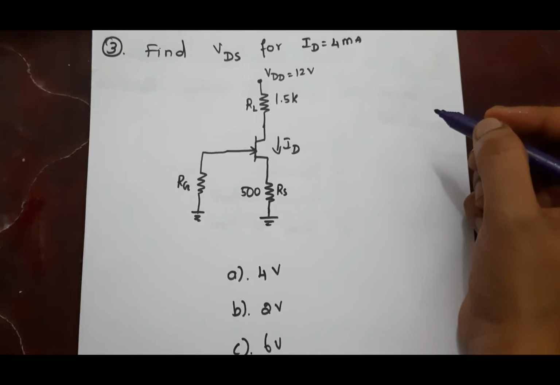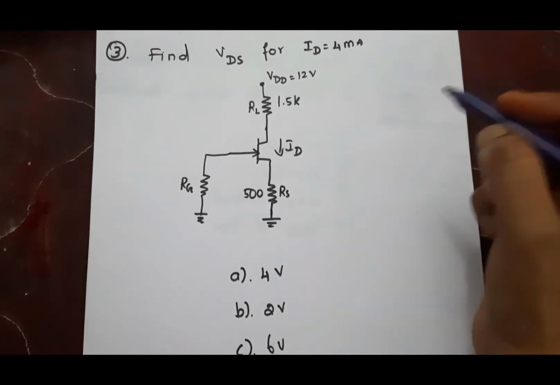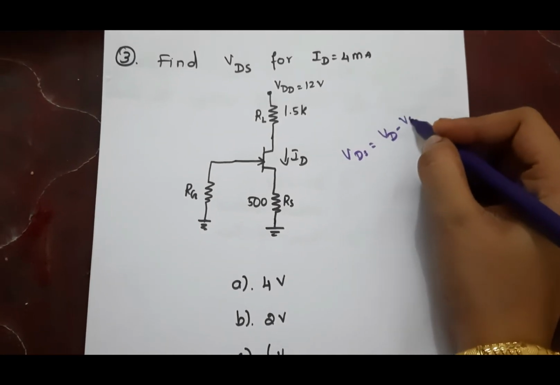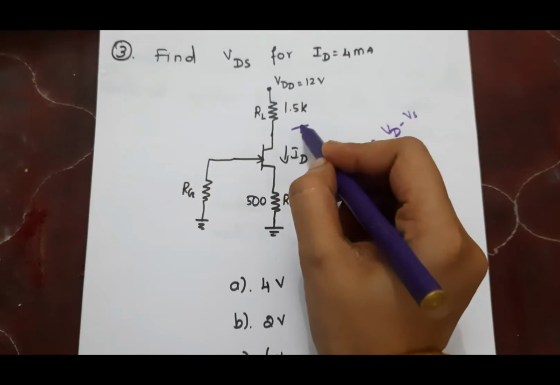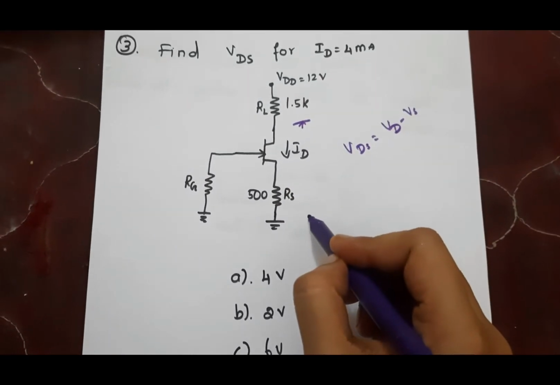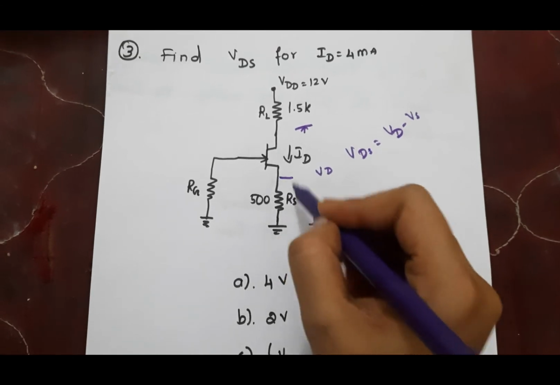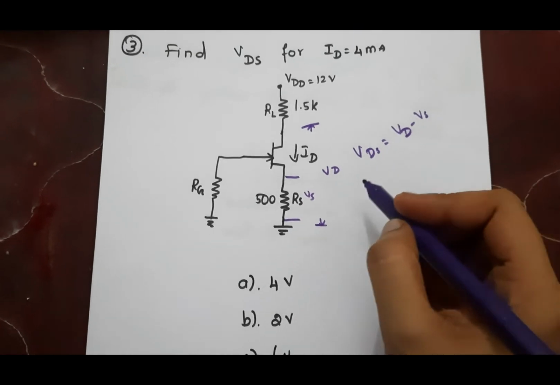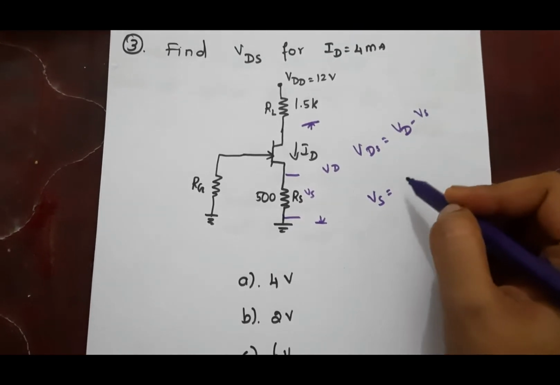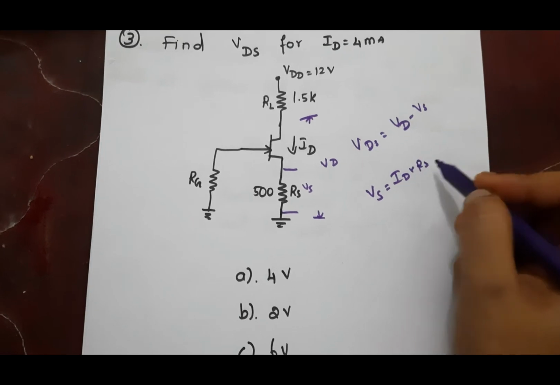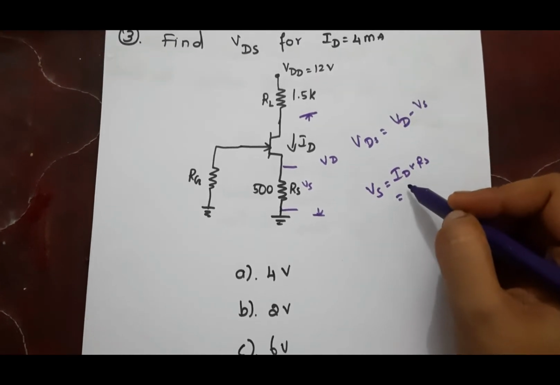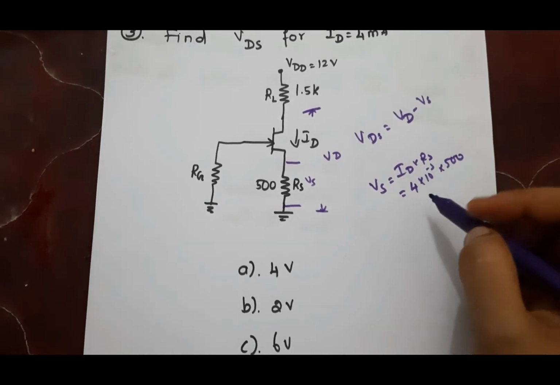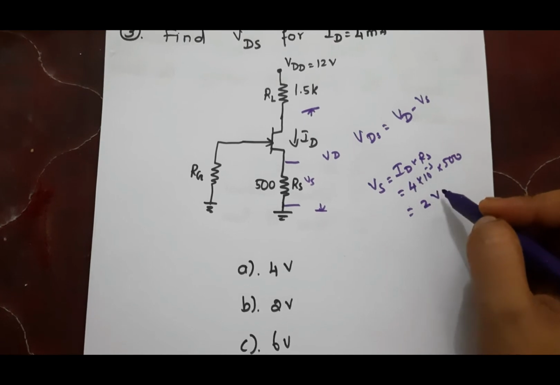Next question, find VDS for ID is equal to 4 milliamps, and VDS is equal to VD minus VS. So first we have to find VD and VS, and this is given as VD, and voltage drop across this resistor is given as VS. So first consider VS. VS is equal to ID into RS, and this gives the VS value. And ID is 4 milliamps, RS is 500.